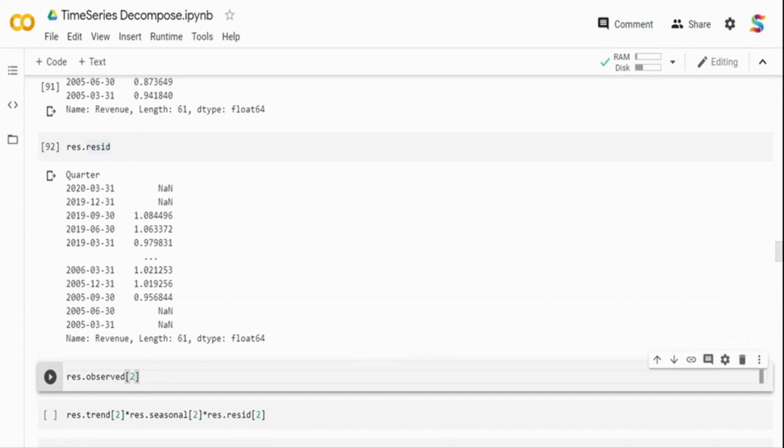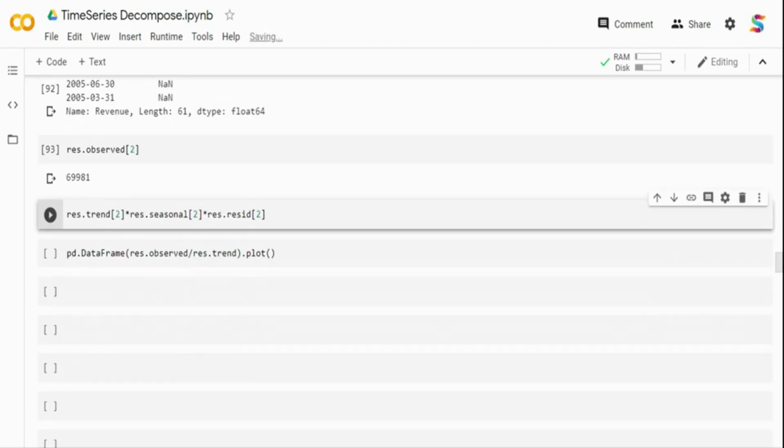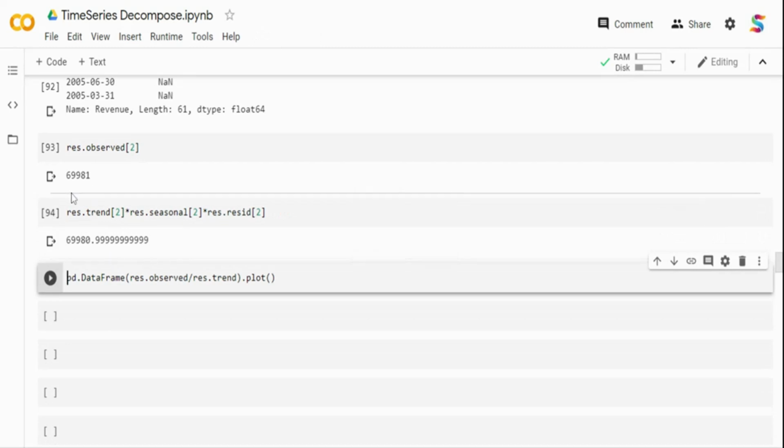So first I'm taking the observed value, which is my actual data, 69981. I'm taking only one instance of it, right? And then I'm multiplying my trend into seasonal into residual value for the same instance. Once I multiply it, these three should multiply back and match it. If you see here, 69981 and 69980.99, if you round it off, it is 81. So this is basically your multiplicative factor.